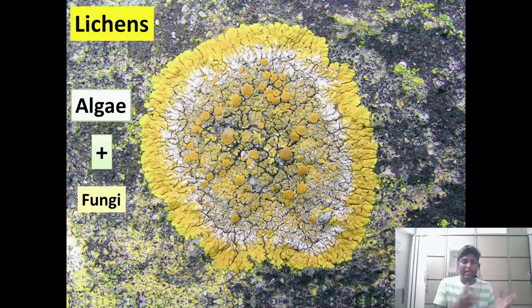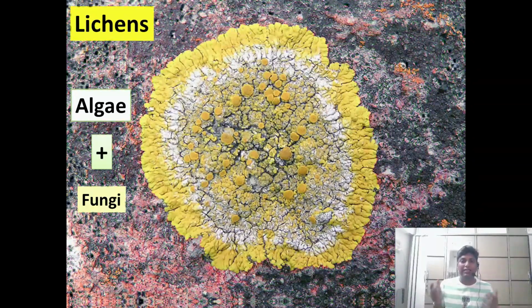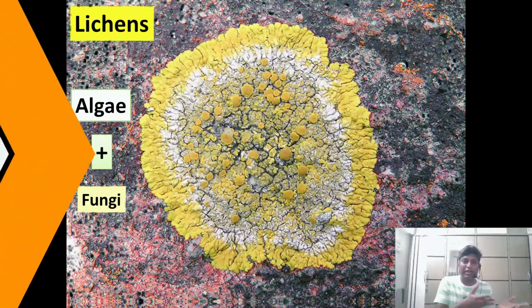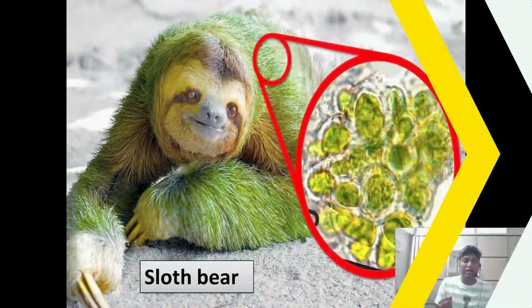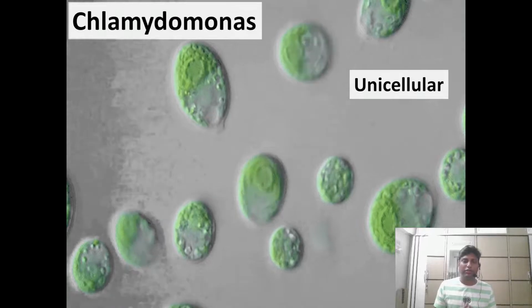That is, the algae provides food to the fungi, that is mainly by photosynthesis. And how does the fungi help the algae? The fungi actually provides shelter to the algae. Algae are also present on the body of certain animals. So as you can see here, this is an example of a sloth bear. On the surface of the sloth bear, algae is present. Right? There are some more examples of algae.